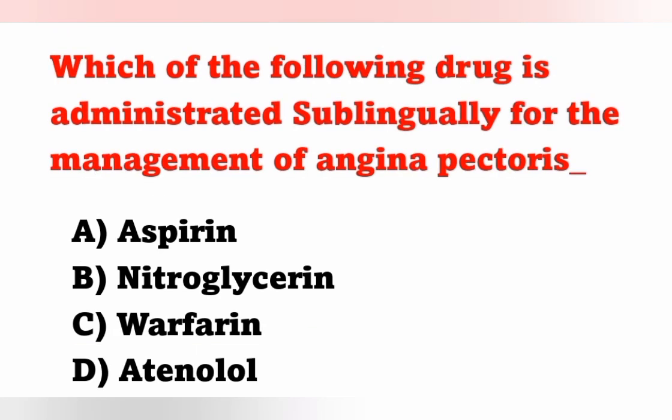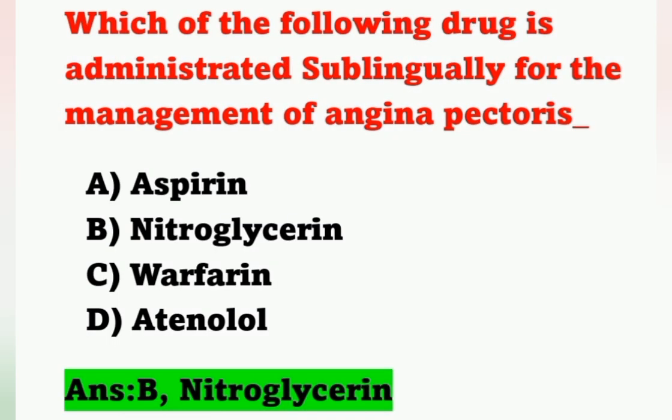Which among the following drugs is administered sublingually for the management of angina pectoris? Options: option A aspirin, option B nitroglycerin, option C warfarin, option D atenolol. It is nitroglycerin. Nitroglycerin is administered sublingually. Sublingually means keeping under the tongue. Drugs kept under the tongue help with fast absorption into the circulation through the blood vessels, so it helps with fast relief of pain. That is angina pectoris. Angina is chest pain. Move on to the next question.